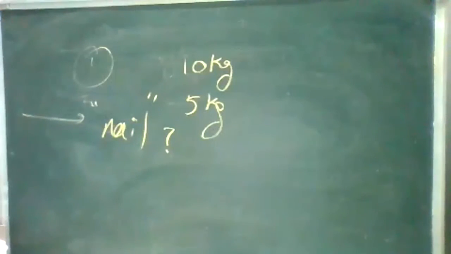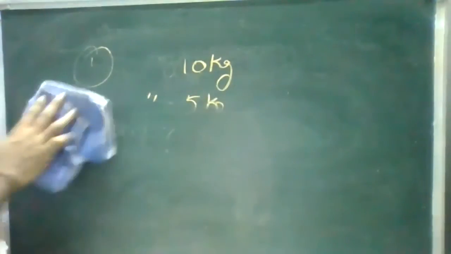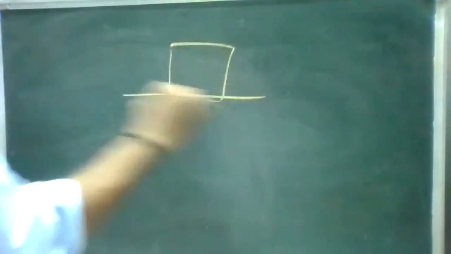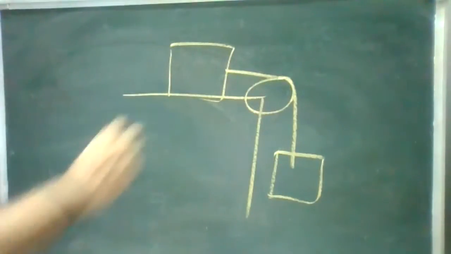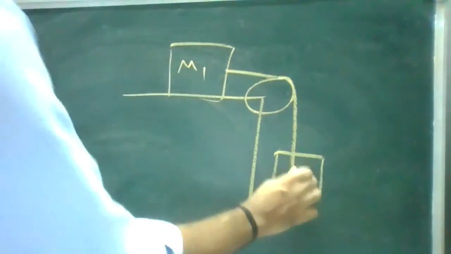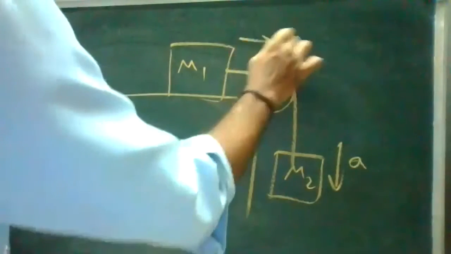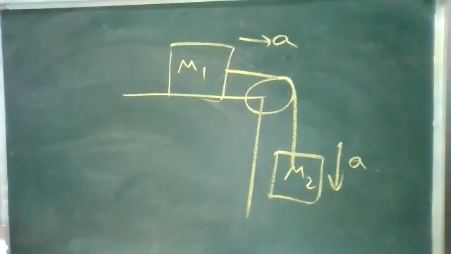So there is a mass m1 on the table, connected to a string. We need to find the acceleration. They have given you the picture, and I'll draw it. It is mass m1 and mass m2. First find the acceleration, then find the tension.